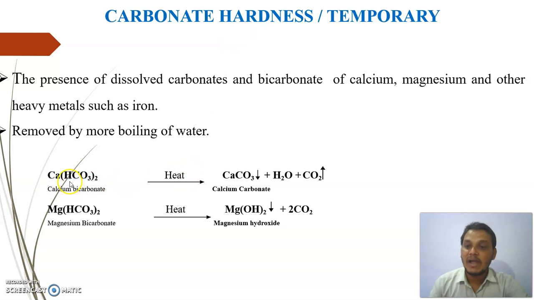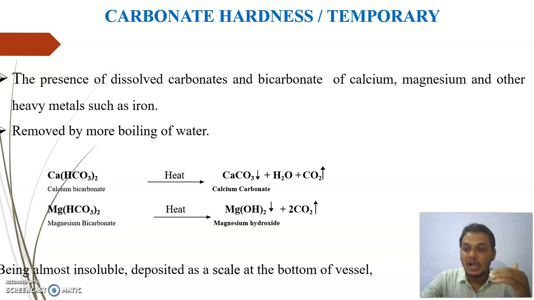Calcium bicarbonate is converted into calcium carbonate, magnesium bicarbonate is converted into magnesium hydroxide, a precipitate is obtained, and on filtration it can be easily removed from the water sample by boiling, right? So this is your carbonate or temporary type of hardness.